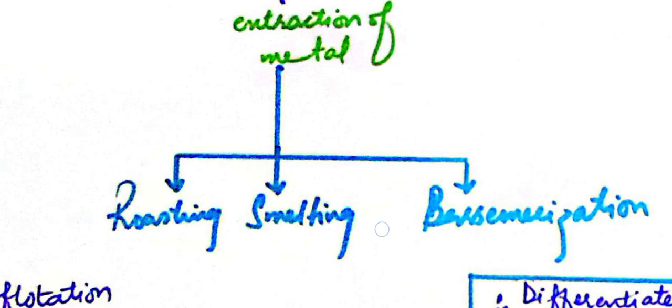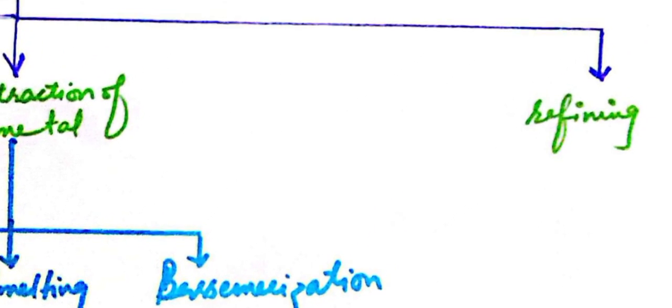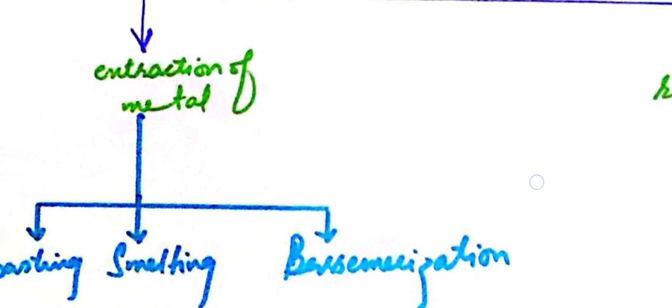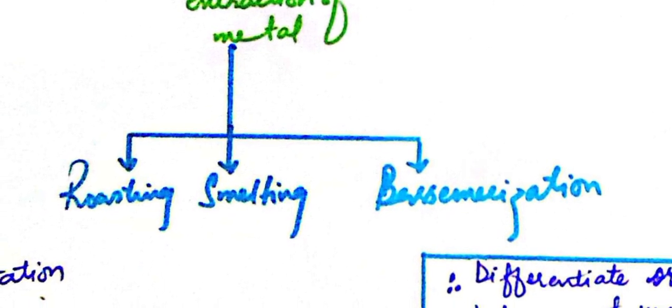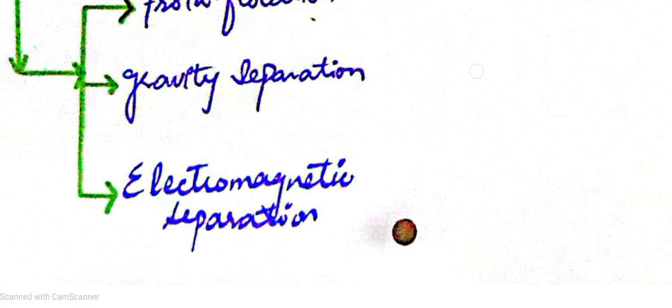Extraction of metal comprises three different ways: roasting, smelting, and Bessemerization. And the last one is the refining of metal. So in this way, the overall metallurgical operation is carried out.